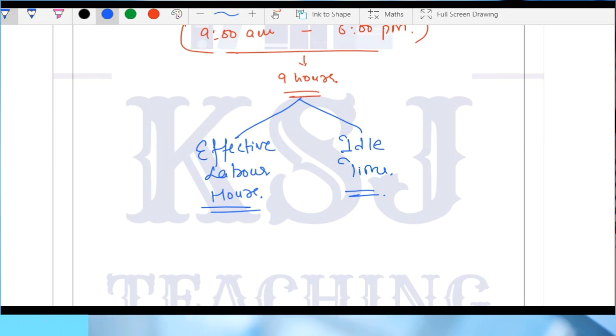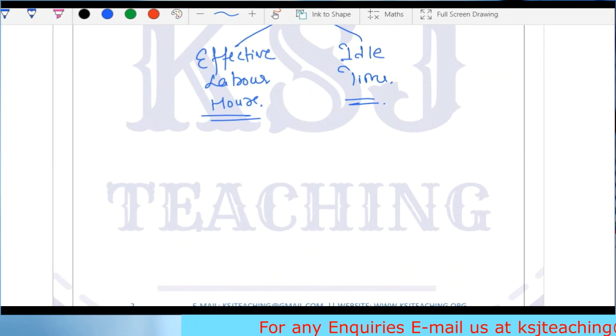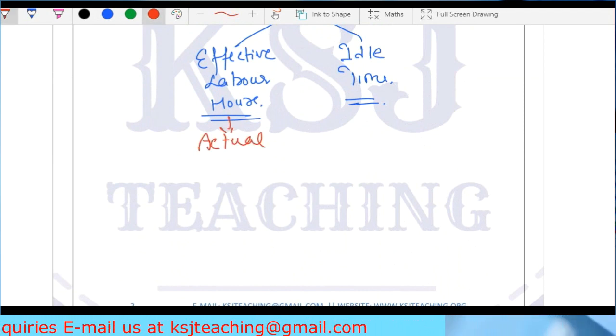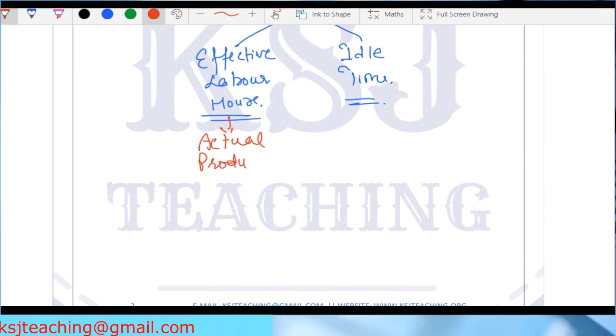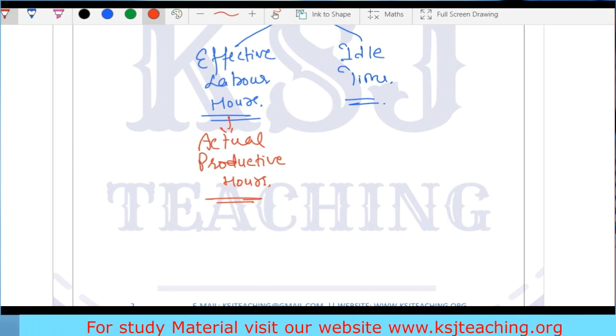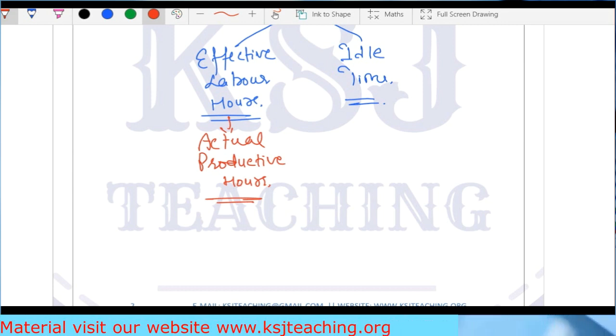That means he is actually working here. During the effective labor hours, these are your actual productive hours. During these hours he is actually contributing to the production. He is not sitting idle, he is working. These are my effective labor hours.